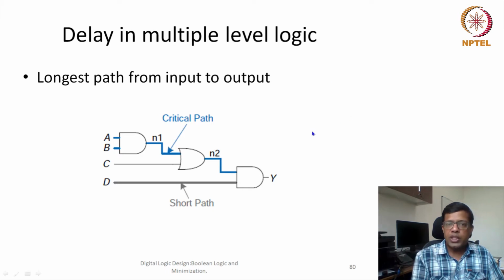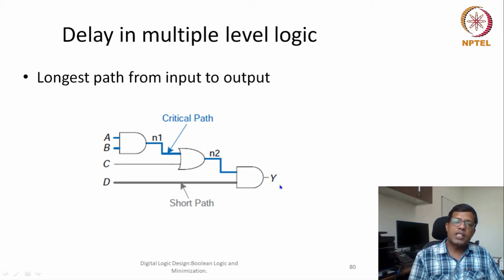So here we see, let's say this is the logic implementation we have done. In this logic implementation, this is the shortest path, because whenever this D input is available, after that there is only one gate delay to change the output. However, if any of these inputs A or B will change, then first N1 will change, then N2 will change, then Y will change. So this becomes the critical path.